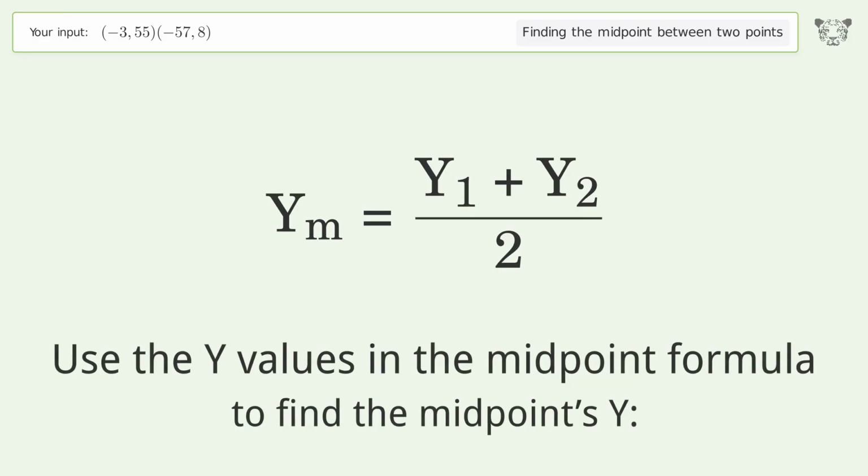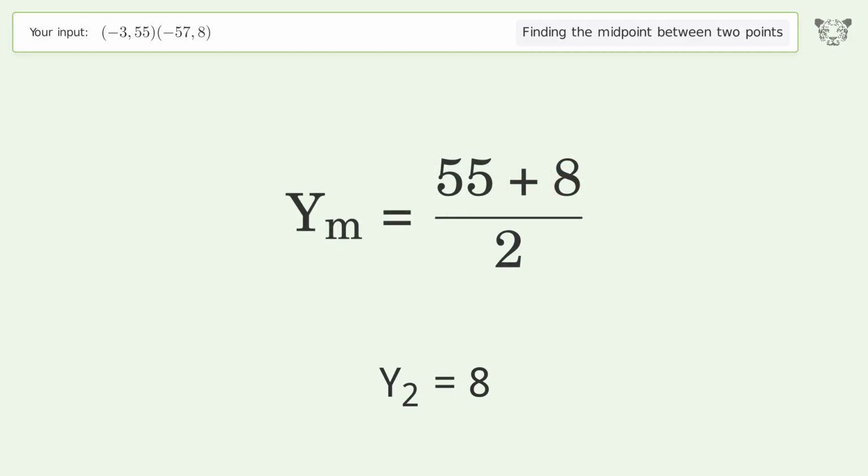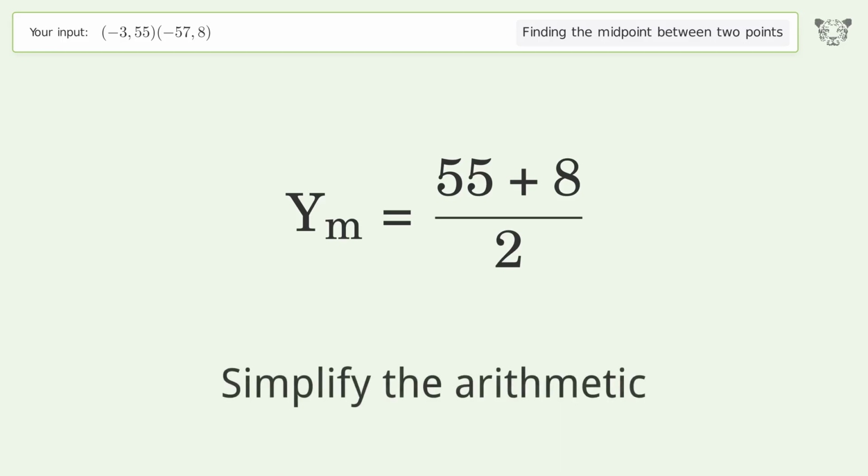Use the y values in the midpoint formula to find the midpoints y. y1 equals 55. y2 equals 8. Simplify the arithmetic.